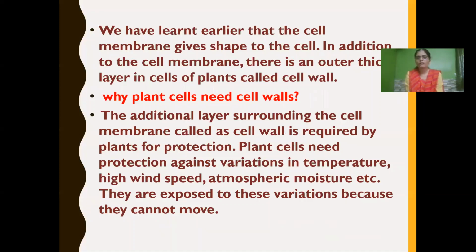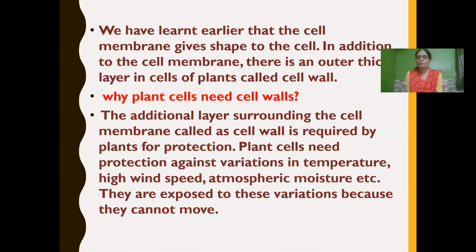Because the additional layer surrounding the cell membrane, called the cell wall, is required by plants for protection. Plant cells need protection from what? The plant cells need protection against variations in temperature, high wind speed, atmospheric moisture, etc.